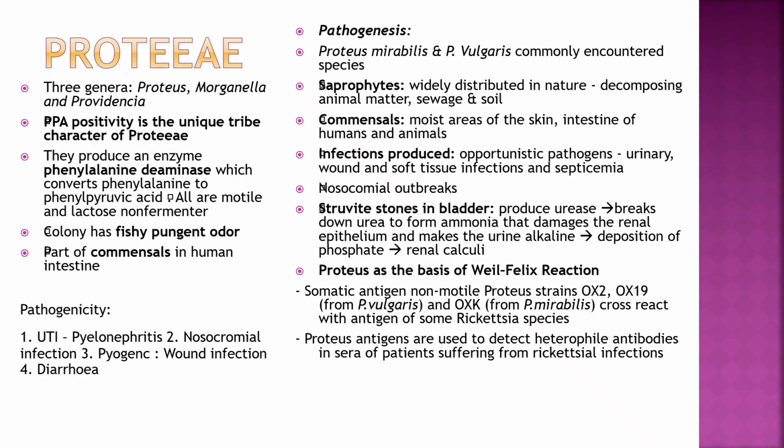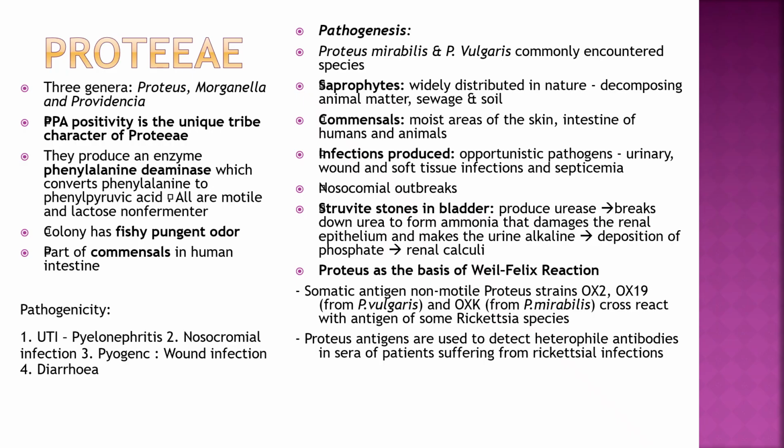Pathogenicity: urinary tract infection, pyelonephritis, nosocomial infection, pyogenic and wound infection, diarrhea. Pathogenesis: Proteus mirabilis and vulgaris are the commonly encountered species. Saprophytes widely distributed in nature, in decomposing animal matter, sewage and soil. Commensal in moist areas of skin and the intestine of humans and animals. Infections produced are opportunistic: urinary, wound and soft tissue infections and septicemia. Nosocomial outbreaks occur. White stones in the bladder: they produce urease, which breaks down urea to form ammonia that damages renal epithelium and makes the urine alkaline. Deposition of phosphate forms renal calculus.